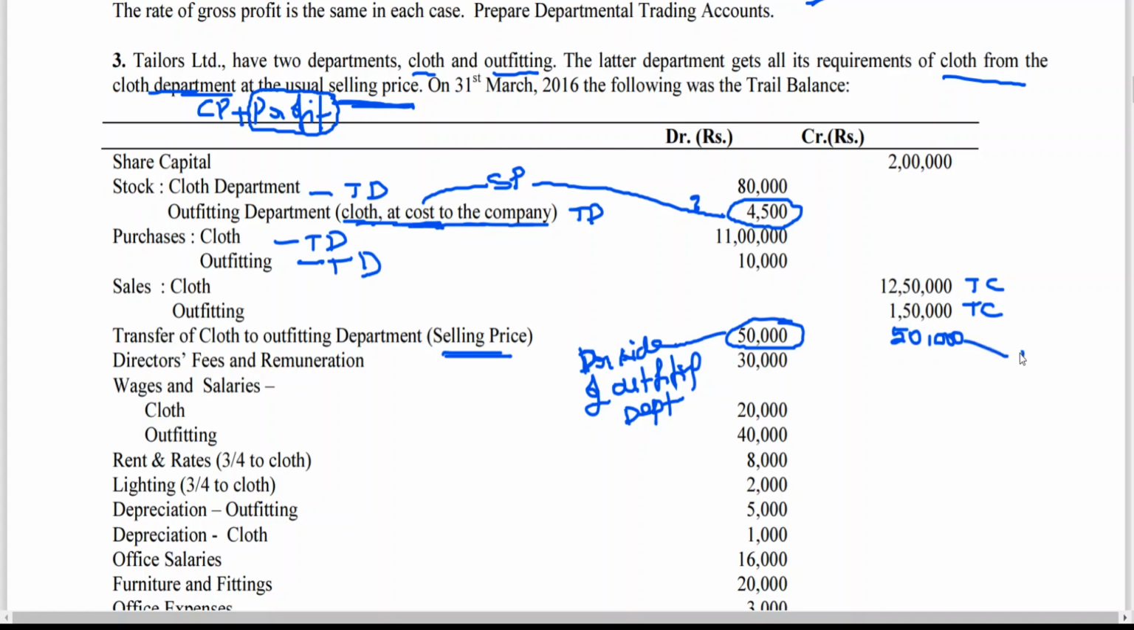So who is the transferor? Cloth department. This will be taken to which side, my dear friends? Credit. For the cloth department it will be taken on the credit side. You following? And this 50,000 will be taken on the debit side of the outfitting department. This 50,000 will be taken on the credit side, cloth department credit side. For the outfitting department it is like a receipt, and receipt of goods is as good as purchases. Like you see here purchases, here it is like sales. Okay, that is why this is missing actually. If you look at the total on the credit side, is it clear to you?